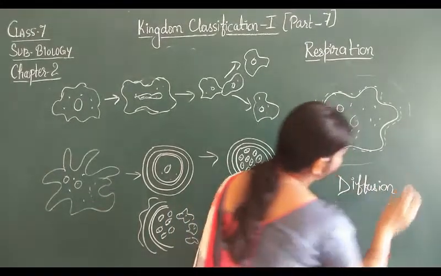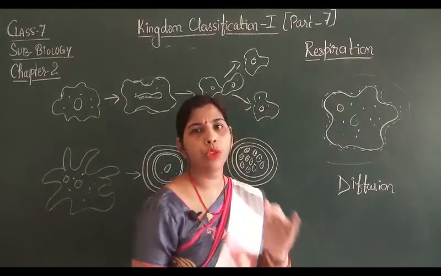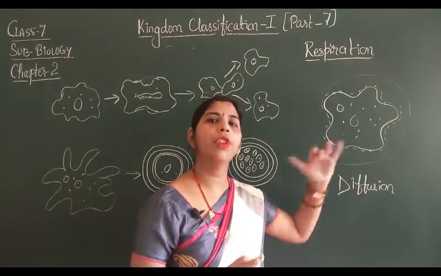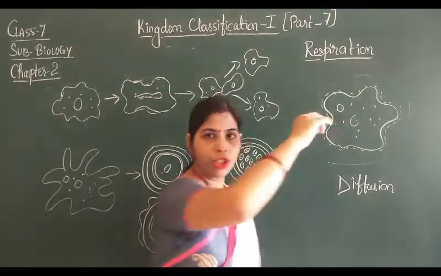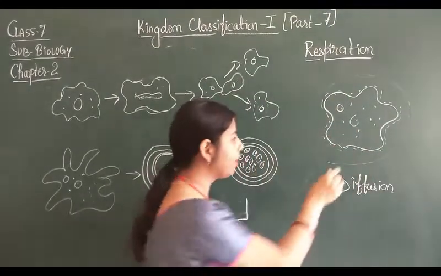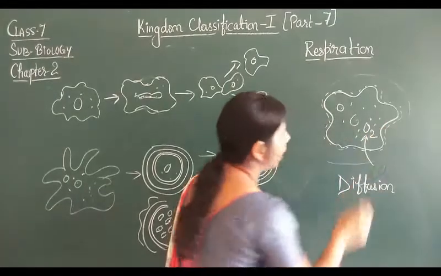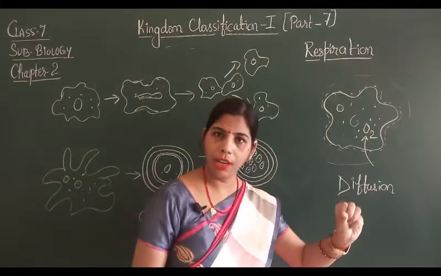How does the process of diffusion work? This is the process in which a substance moves from higher concentration to lower concentration. जहाँ पर ज़्यादा concentration होगी वहाँ से वो कम concentration की ओर move करेंगे. Surrounding में ऑक्सीजन की concentration ज़्यादा है compared to the cytoplasm. So oxygen is going to move in. ऑक्सीजन अंदर जाएगी सेल में और डिफ्यूज़न की प्रोसेस से वो पूरे सेल में यूटिलाइज होगी.